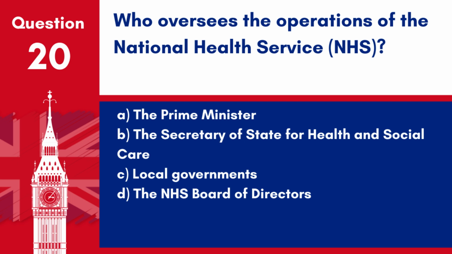Question 20. Who oversees the operations of the National Health Service, NHS? A. The Prime Minister. B. The Secretary of State for Health and Social Care. C. Local governments. D. The NHS Board of Directors. Answer: B. The Secretary of State for Health and Social Care. The operations of the NHS are overseen by the Secretary of State for Health and Social Care.